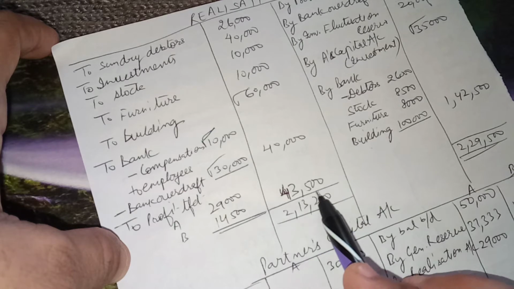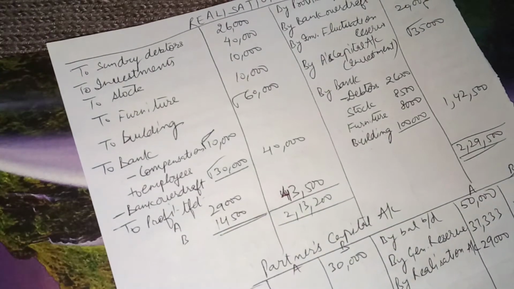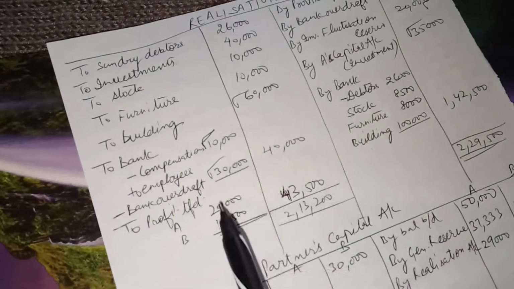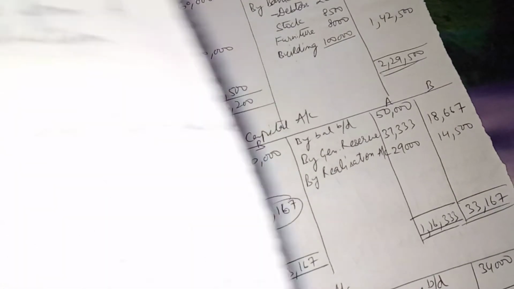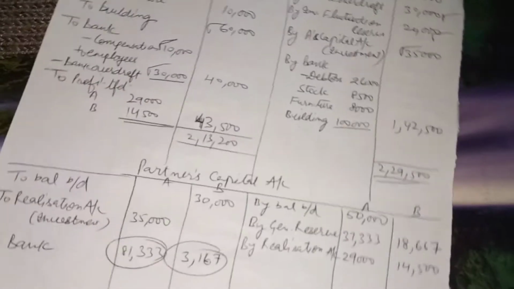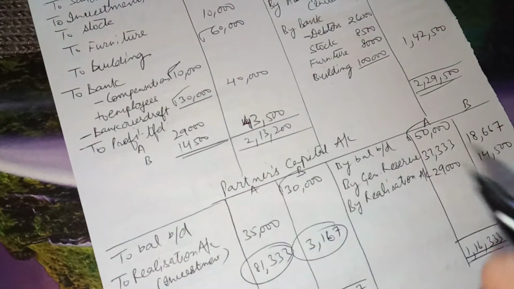The profit comes out to be 43,500, and we will transfer it to A and B's capital account in the ratio 2:1. So this is the thing. And then come to the partners capital account. Here the opening balance, credit balance for A, it is here. Then debit balance for B enters here.